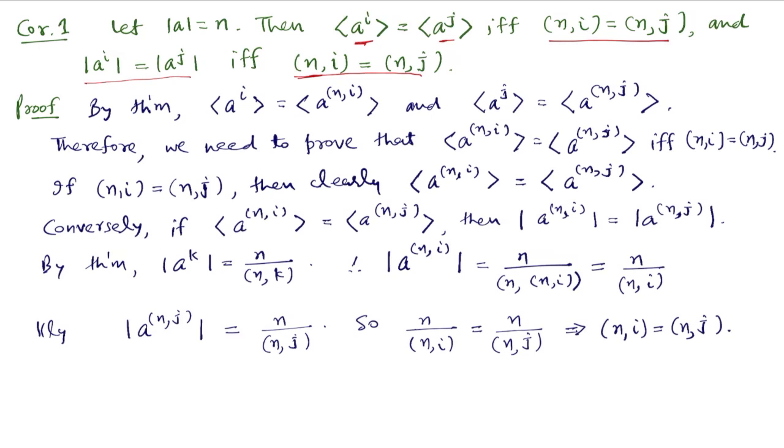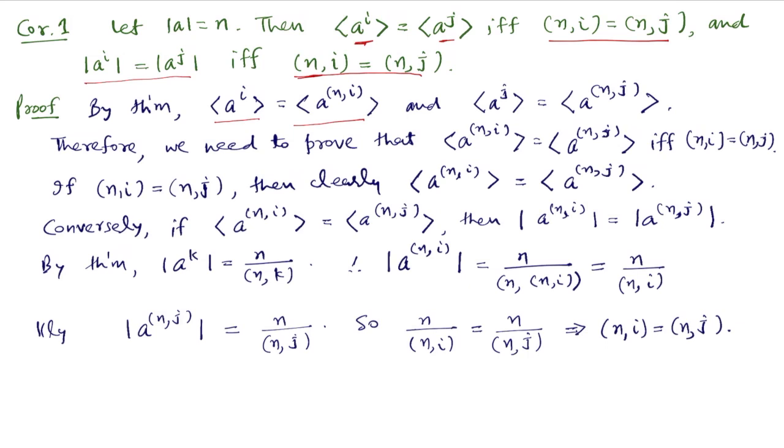So let us prove the first part, that the cyclic groups generated by a^i and a^j are the same if and only if GCD of n and i and GCD of n and j are the same. By the theorem, we know that the cyclic group generated by a to the power i is the same as the cyclic group generated by a to the power GCD of n and i.